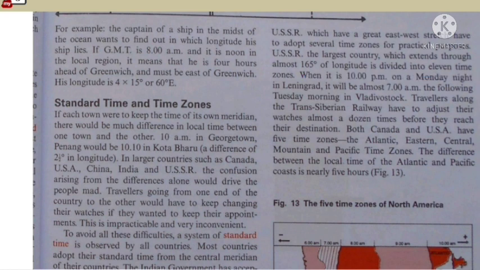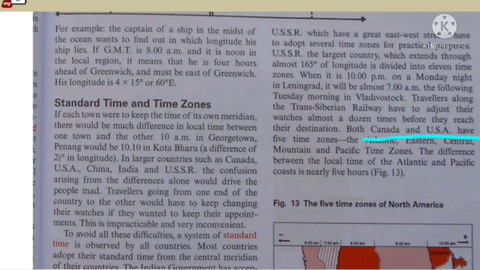Just think of it, a single country having 11 time zones. When it is 10 p.m. on Monday night in Leningrad, it will be almost 7 a.m. the following Tuesday morning in Vladivostok. These both are in USSR. Travelers along the Trans-Siberian Railway have to adjust their watches almost a dozen times before they reach their destination.